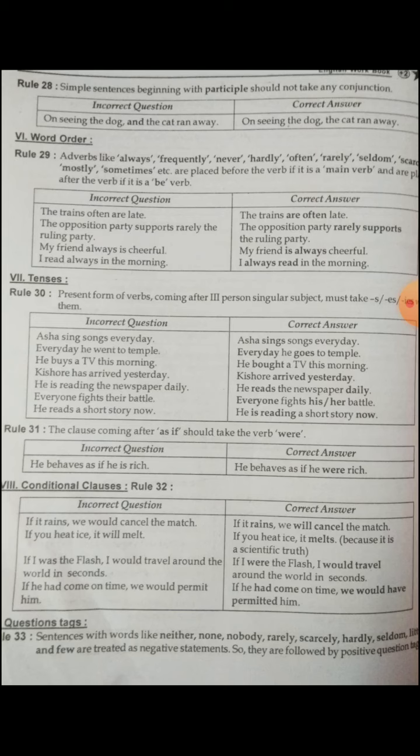See the examples. The trains often are late. Here the be form verb is are. So we use often after the verb. So, the trains are often late. The opposition party supports rarely the ruling party. Here supports is a main verb. So we use rarely before the verb: rarely supports.